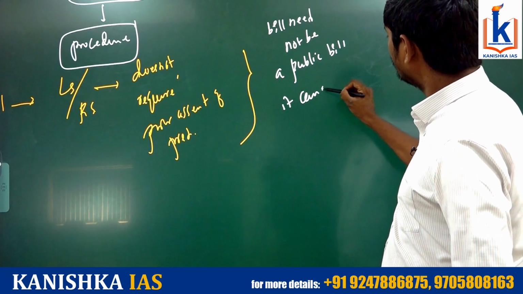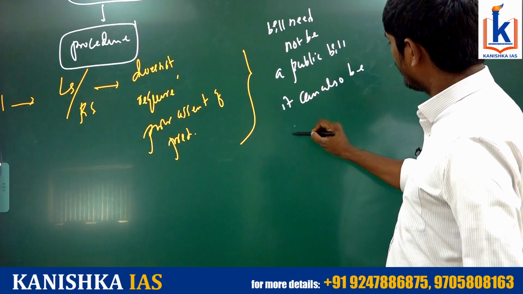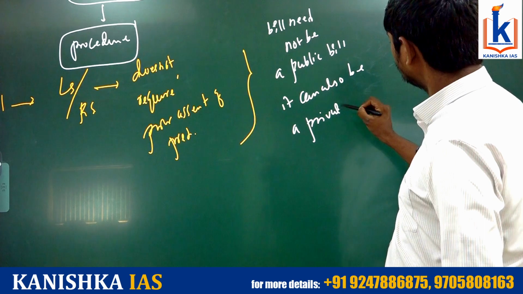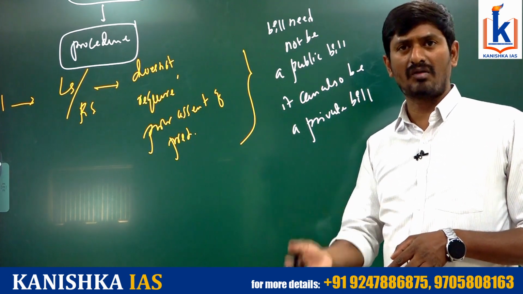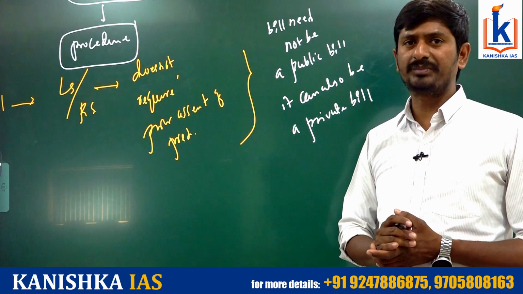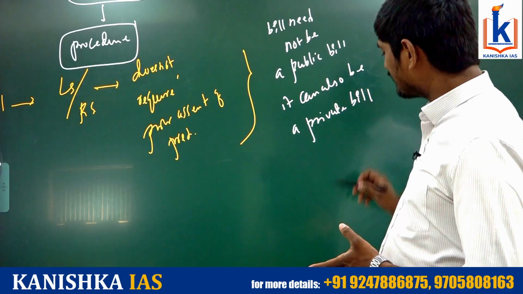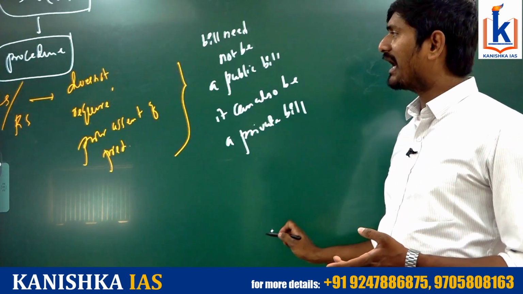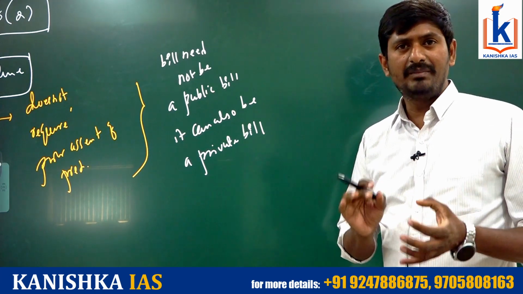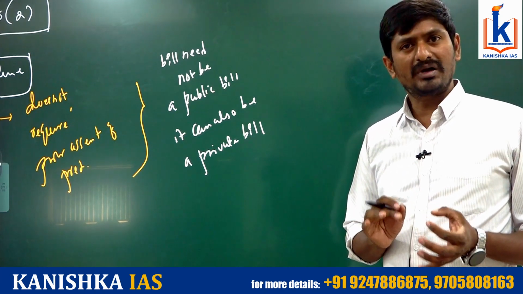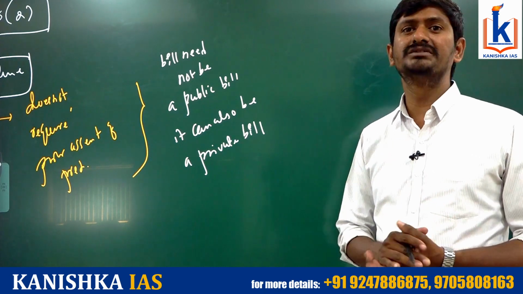It can also be a private bill. So any member, whether a minister or an ordinary member, will be able to introduce this particular bill. Generally, the president will give assent only on the advice of the prime minister and council of ministers. So practically speaking, if any bill does not hold the support of the government, it can be difficult for it to be introduced into the legislature.